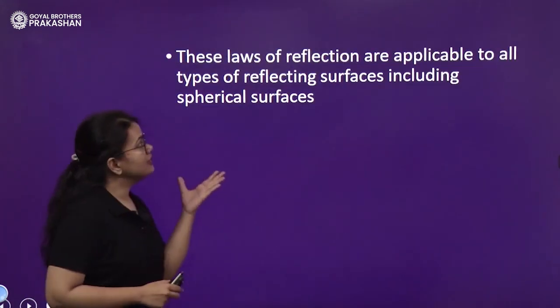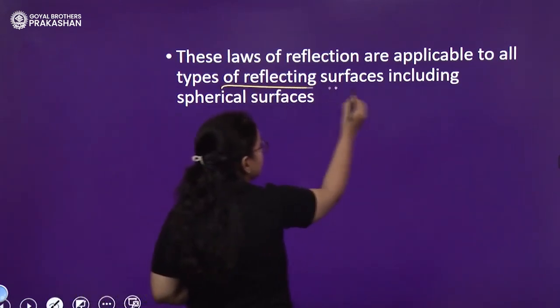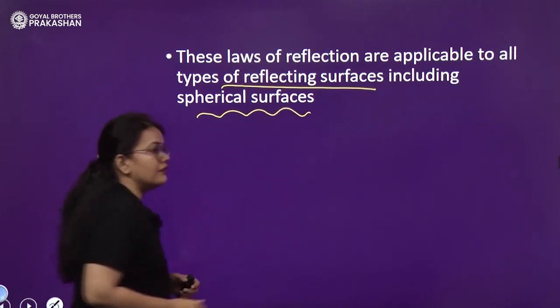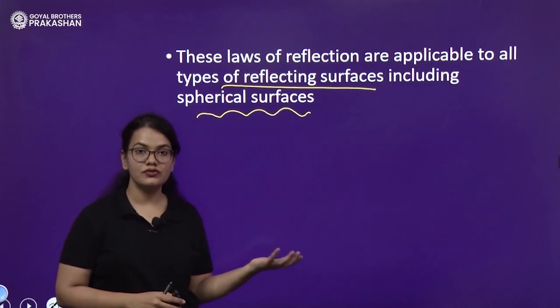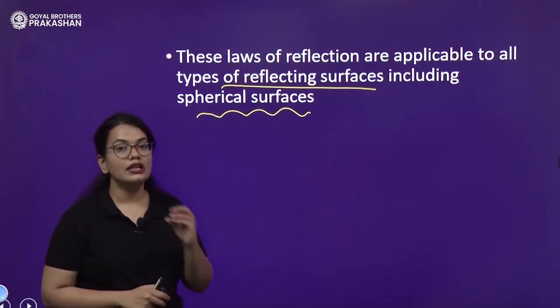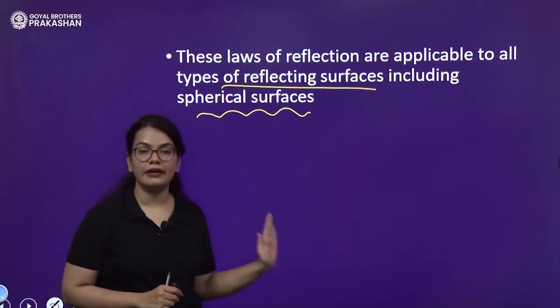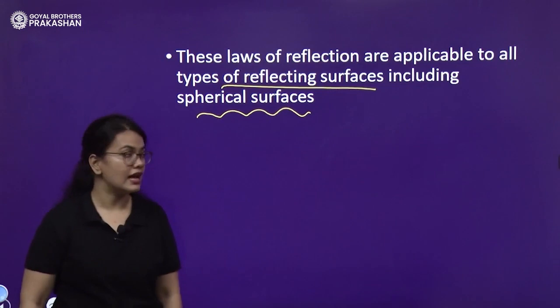Now, these laws of reflection are applicable to all types of reflecting surfaces, including spherical surfaces. We have a great discussion ahead on spherical surfaces. So the laws of reflection you need to keep in mind are applicable to all types of surfaces that we are going to discuss, and also the spherical surfaces as well.